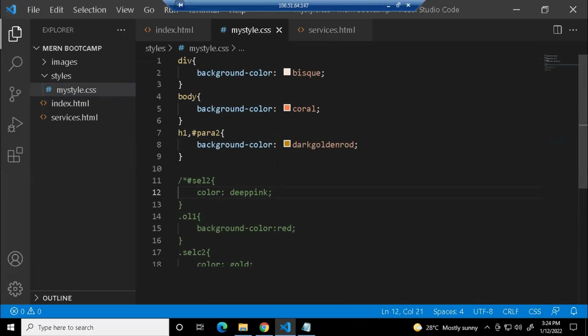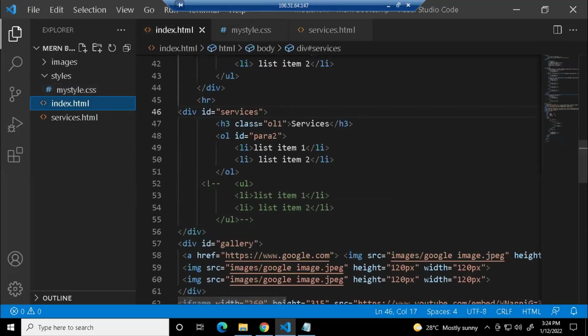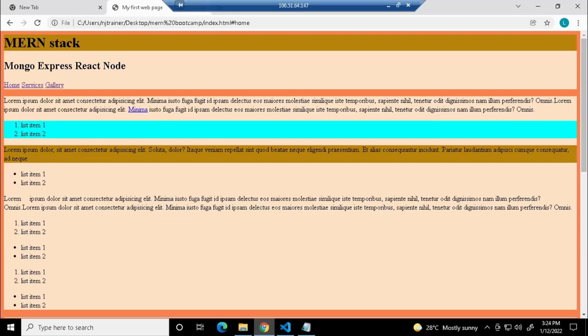Any doubts with this? Ma'am, can you show what the comment did in practical? Yes, Lakshay. See, if I'm not giving this comment, let me show the HTML first. Just look at the services div. In services, I have a heading, an ordered list, and an unordered list, right? Now just save this. I didn't comment anything. So in services, you have that heading services, this is the ordered and this is the unordered list.